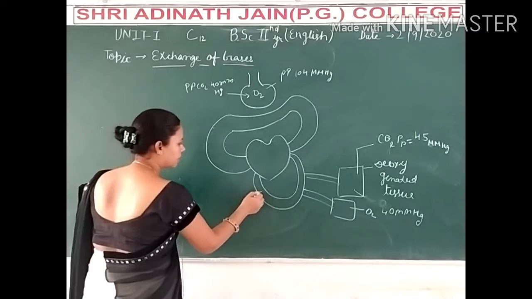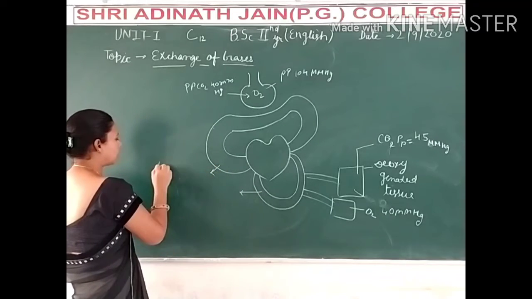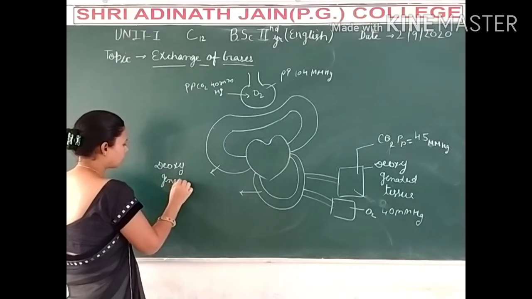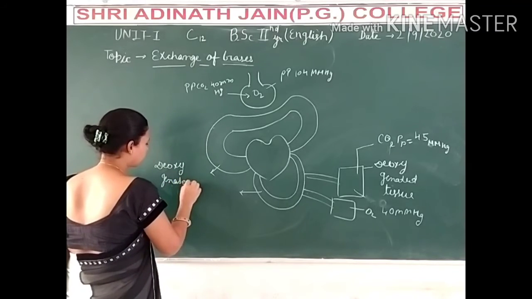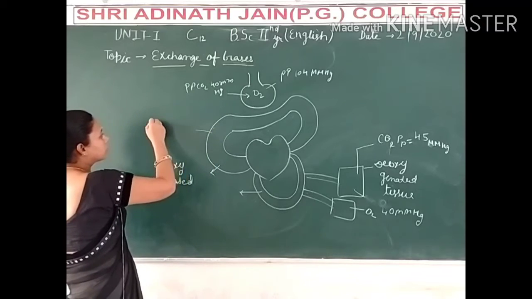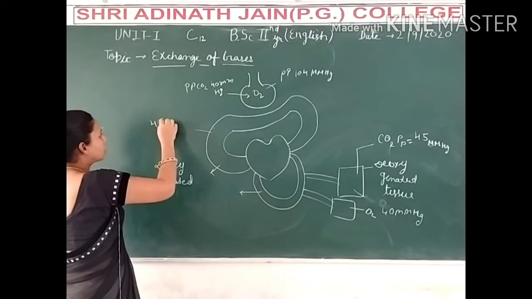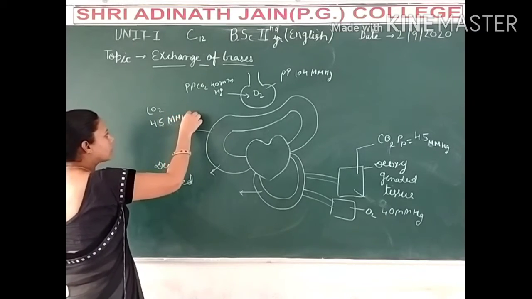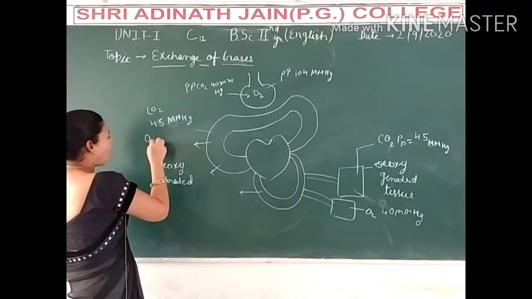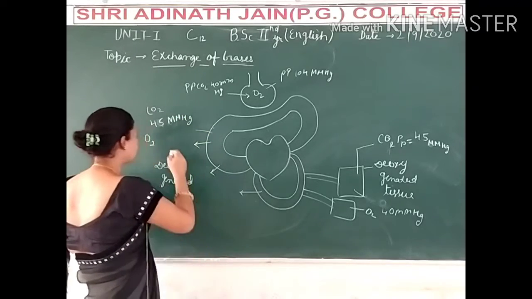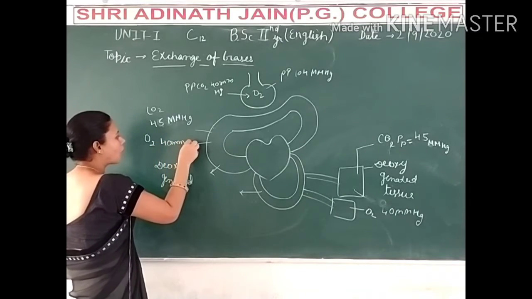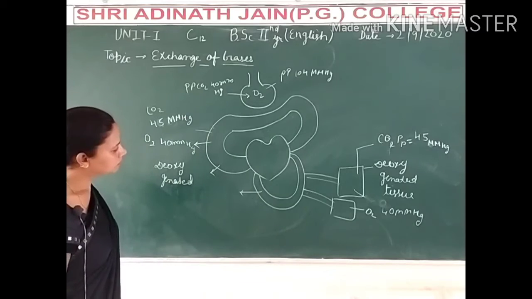This is a deoxygenated blood again. So here the partial pressure of CO2 is 45 mmHg, and oxygen partial pressure will be 40 mmHg.